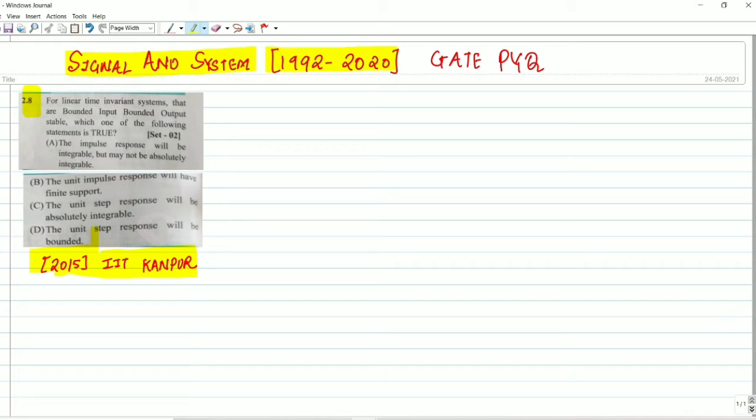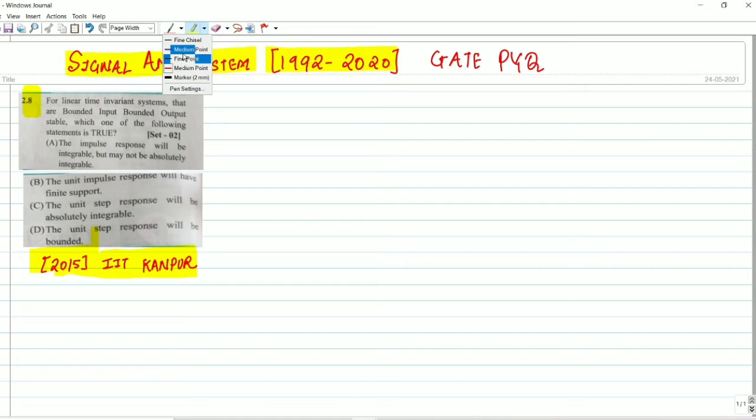Option B: the unit impulse response will have finite support. Option C: the unit impulse response will be absolutely integrable. And option D: the unit step response will be bounded.